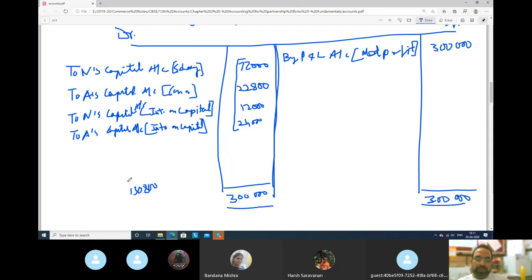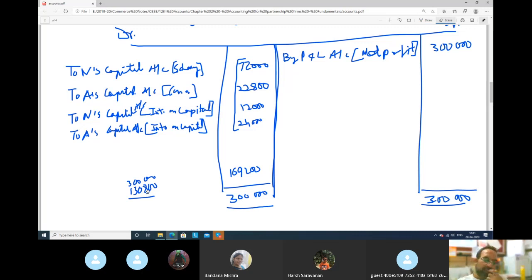If we deduct 1,30,800 from 3 lakhs, our answer will come to 1,69,200. So this is the final profit with us, with the partnership firm.